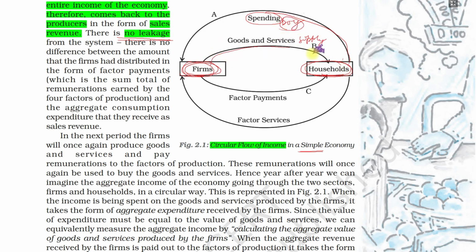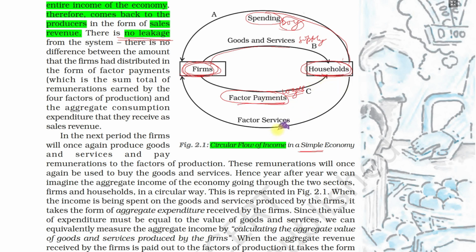Getting my point? These two flows you have understood. This is one circle. Next is the other circle, the earnings circle. Households receive money as a factor payment, wages, from working in the firm, and they use the wages to buy goods. Why are they receiving the factor payment?